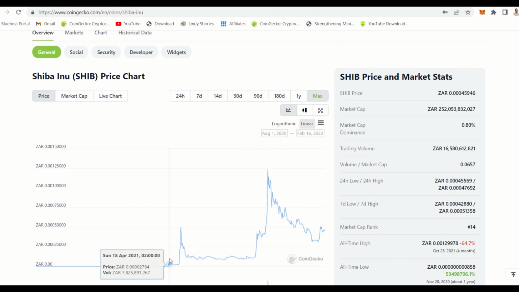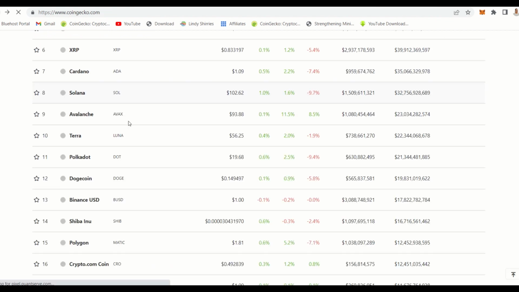So imagine, because I remember I spent 400 rand to buy 2 million or 3 million around there. So you can buy these coins and keep adding these coins so that you have more, because we know that in a year or 2 years time, this coin will be worth more than what it is worth.